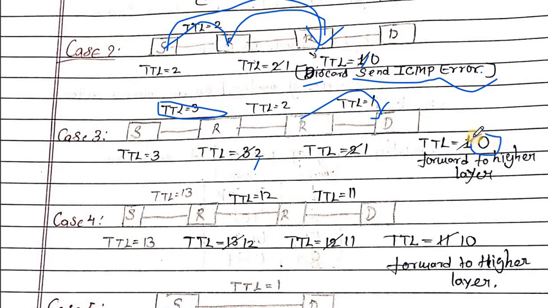This will not send the ICMP error message to the host because this is the destination host. So it will forward the packet to the higher layer, and not send the error message because it is the final destination of the packet.